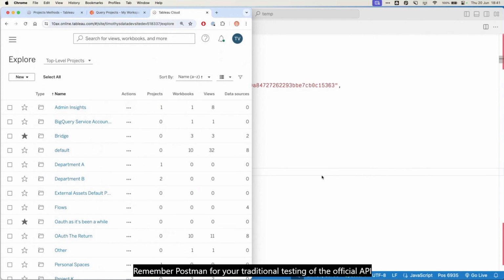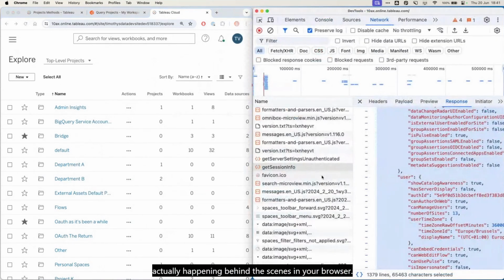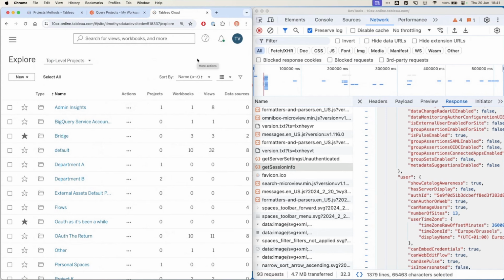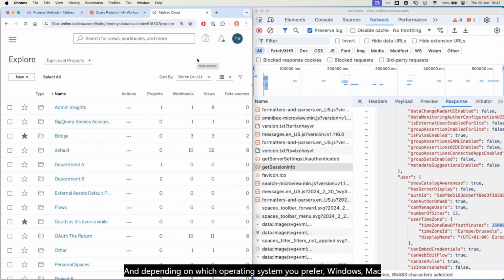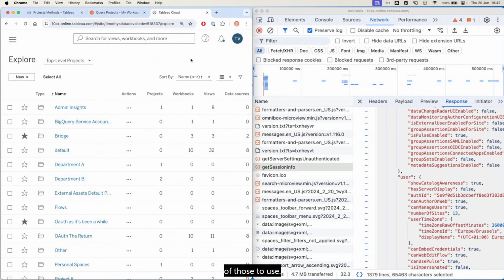Remember, Postman for your traditional testing of the official API calls, simple stuff. DevTools to listen in on what's actually happening behind the scenes in your browser. And now, something a bit more technical, but, well, more powerful because it is more technical, is a so-called man-in-the-middle proxy. And depending on which operating system you prefer, Windows, Mac OS, Linux, there's going to be different variants and flavors of those to use.